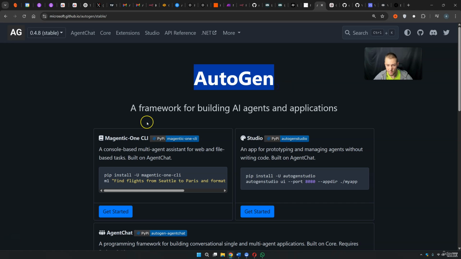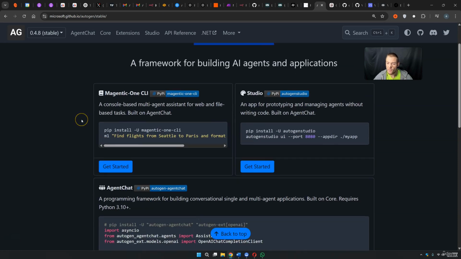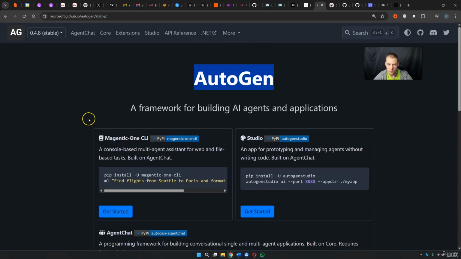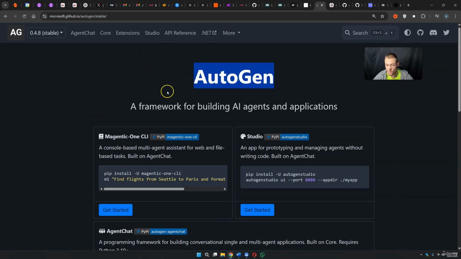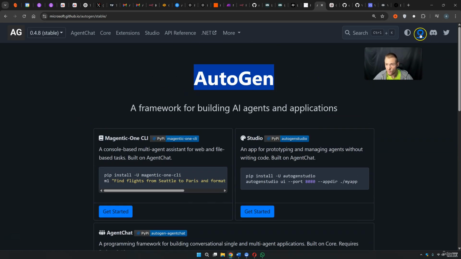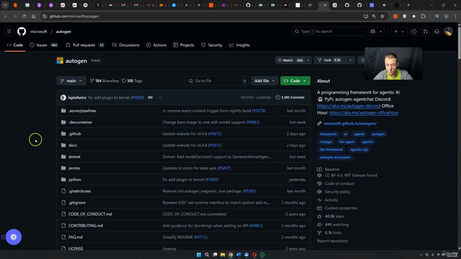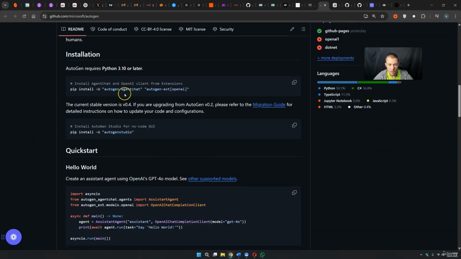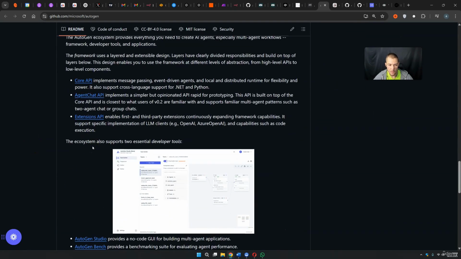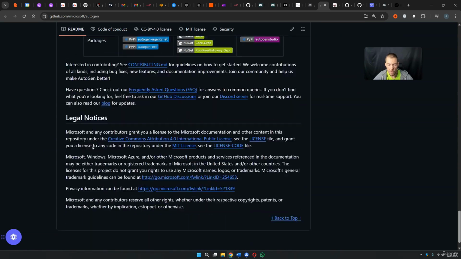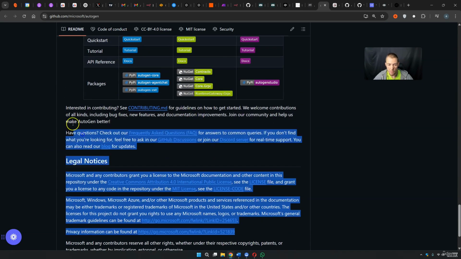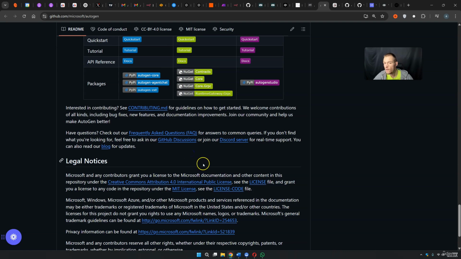Then we have AutoGen. AutoGen comes from Microsoft. We are not really able to make automations. This is just for AI agents. I think AutoGen is a little bit hard to use and I do not like it that much. But nonetheless, I want to tell you that AutoGen is here. And if you go to the GitHub profile, you see that AutoGen is also open source, and you also find the whole installation, and if you scroll down a little bit more, you can also find some courses about AutoGen that are completely free if you want to take them. Like I said, not one of my favorites, but I want to include it here.